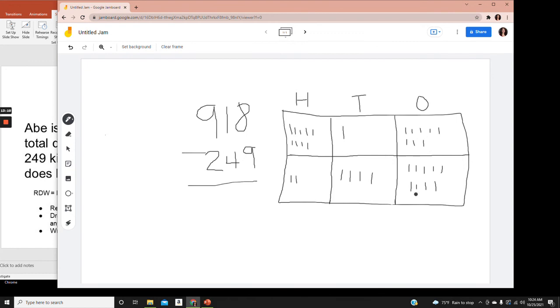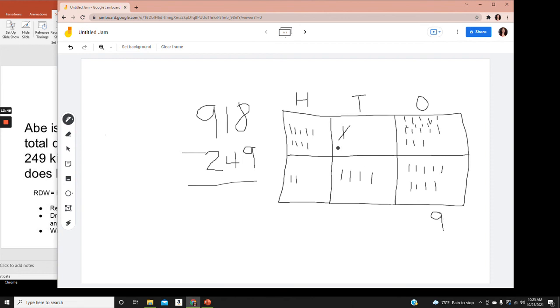So in the ones place, we have 9 ones from 8 ones. We can't do that, so we need to decompose a 10. So we can add 1 ten over here. So now we have 18 ones. Can we take 9 ones from 18 ones? Yes, we can, and the answer would be 9. 18 minus 9 is 9.